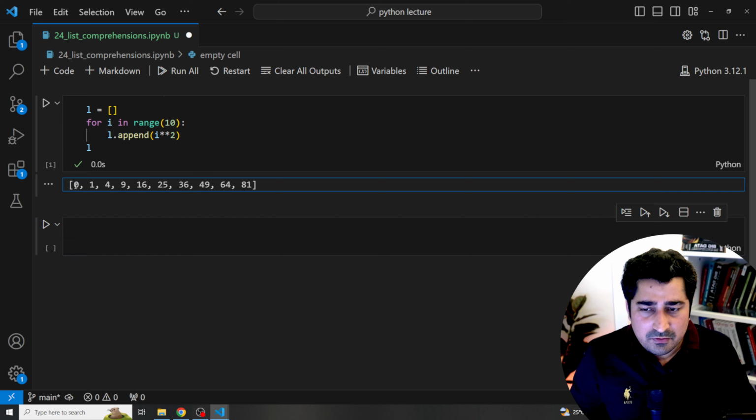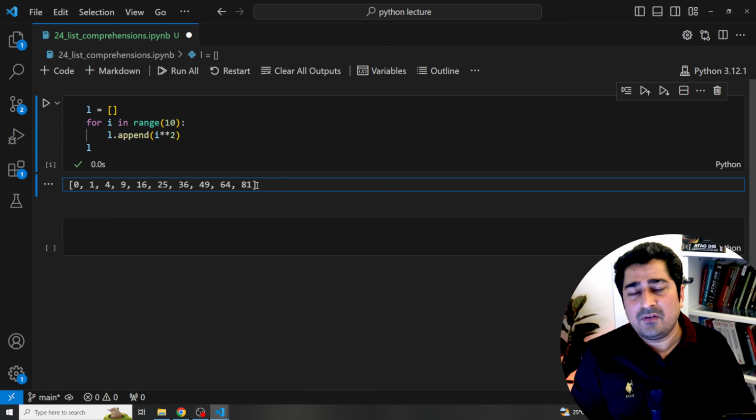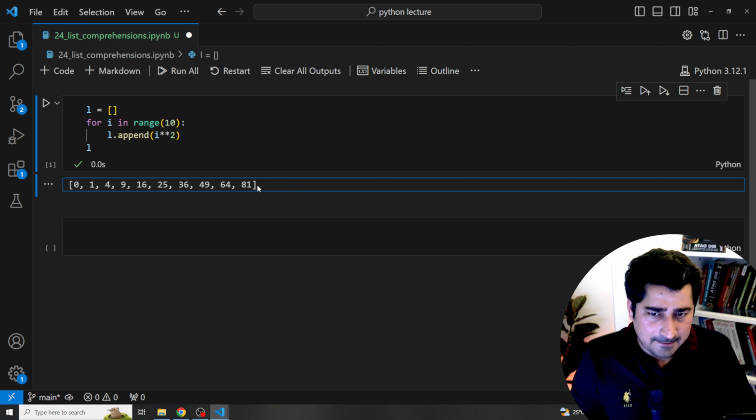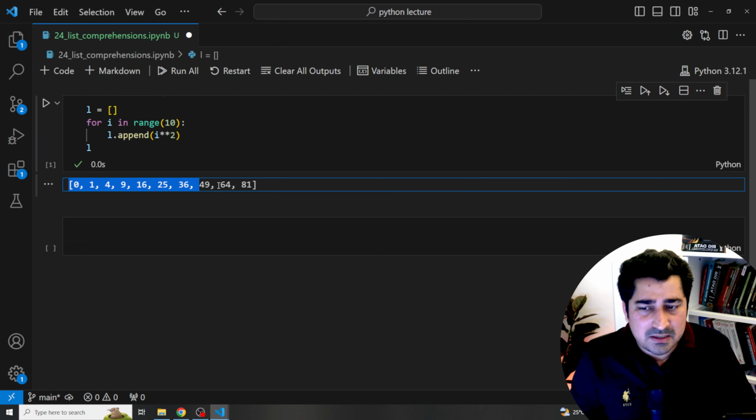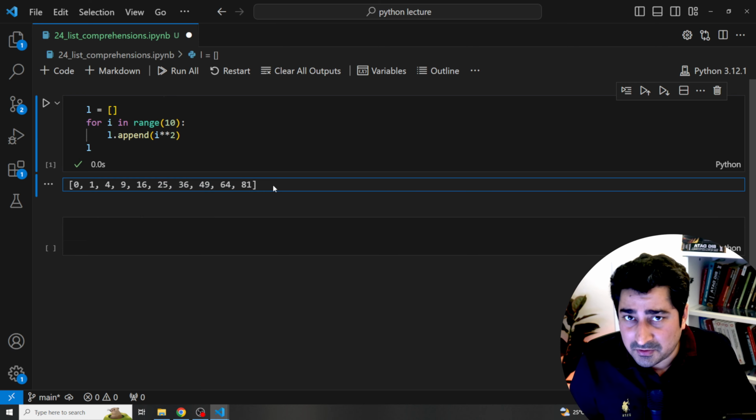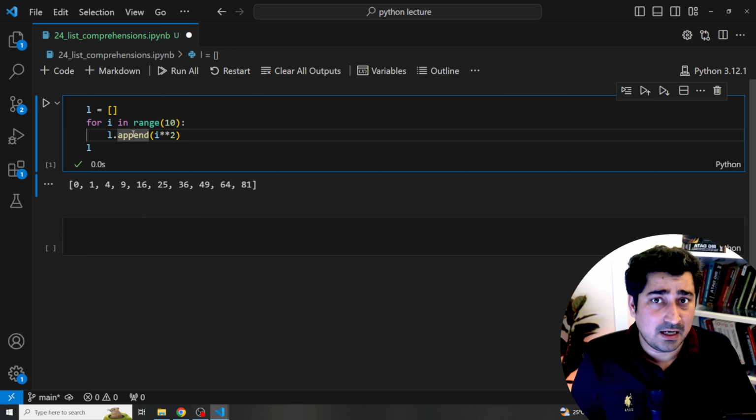Here you will be able to find that I'm able to generate a list L, and inside it, every element is a square of a number between 0 to 9. I'm able to do this by writing 4 lines of code, or precisely 3 lines of code. Now, the same thing can be done even by using a different approach. How? Let's try to understand.